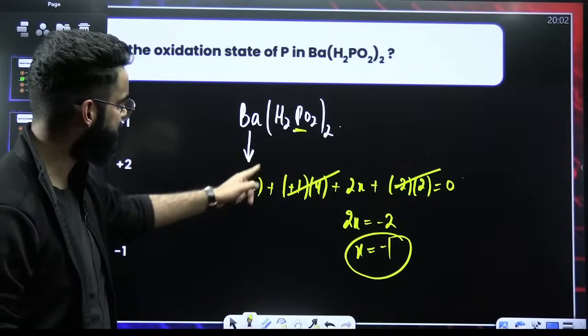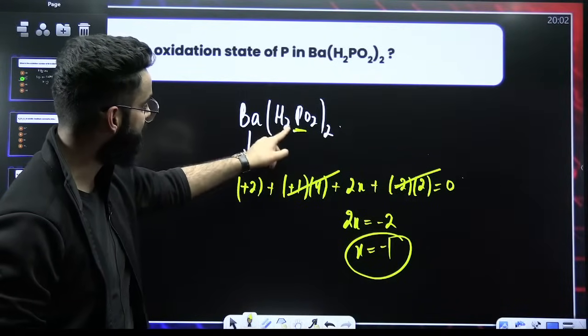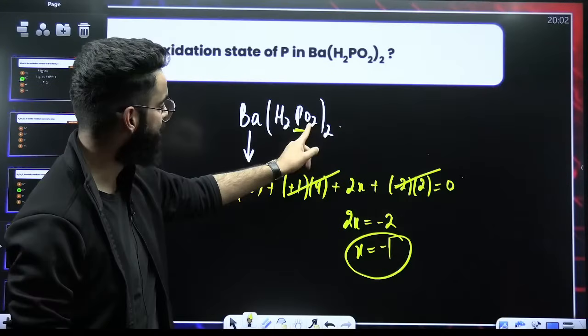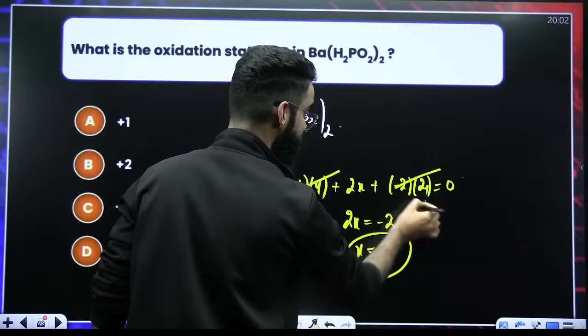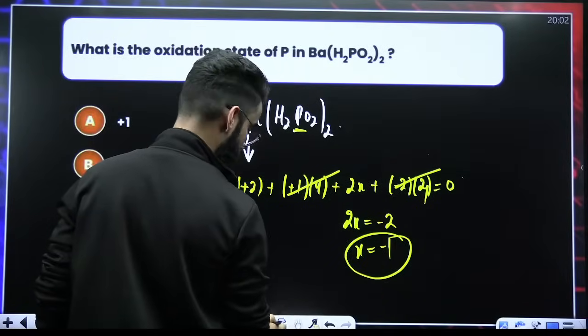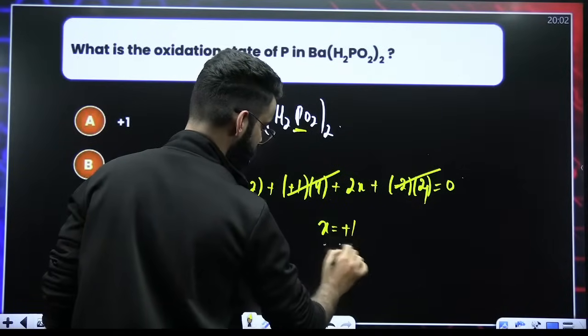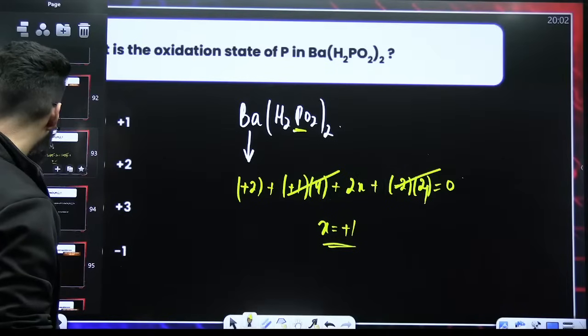Barium will show +2 oxidation state. Hydrogen will show +1 oxidation state, right? And there are 4 hydrogen atoms. Phosphorus is X, which makes it 2X. Oxygen will show -2. Okay, this is 4. These are 4 oxygen atoms, right? This is 4. Here was the calculation mistake. So finally, the value of X after solving will come out to be +1. Done and dusted. Moving on, people. Moving on to one more question.